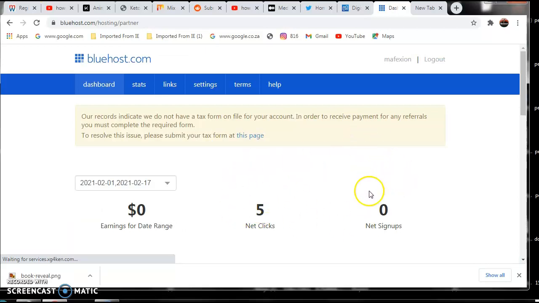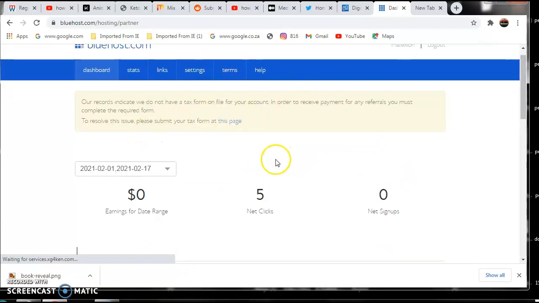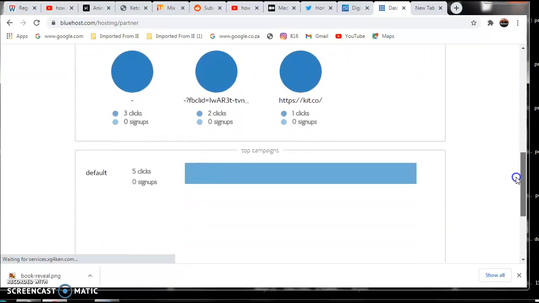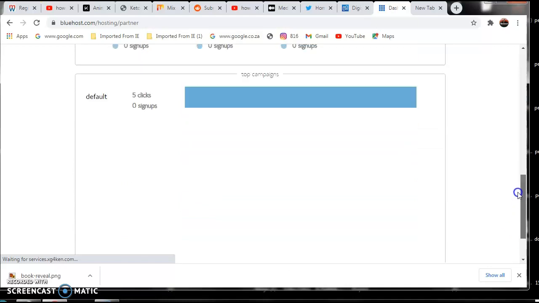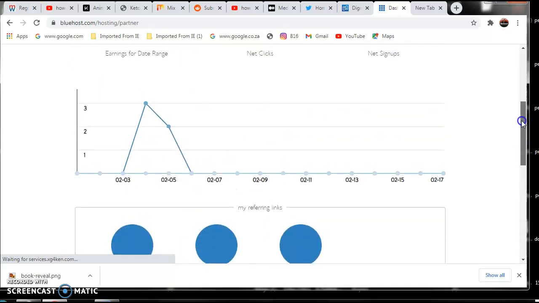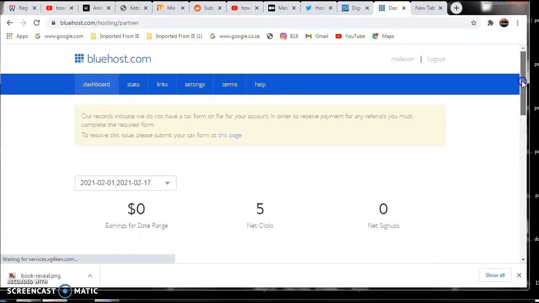As you can see, this is a new affiliate account, just for you to see, guys, how much you can be earning. You can read each and everything here, so that you can also know what you are doing. Okay, this is how it will show up here. If there are any clicks or anyone who clicked on your links, you'll see everything here. If you've made money, you'll see your money here. You'll see your net sign-ups here. And then these are your net clicks, how many people clicked on your link.